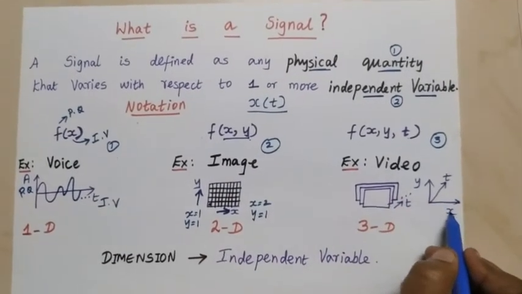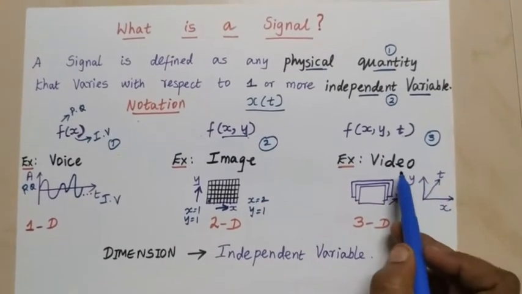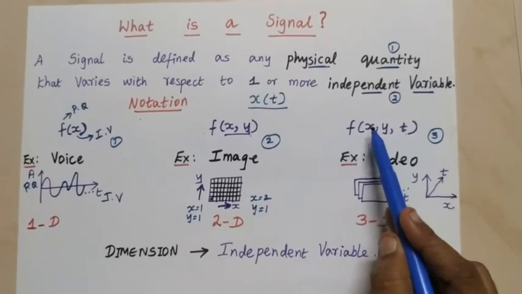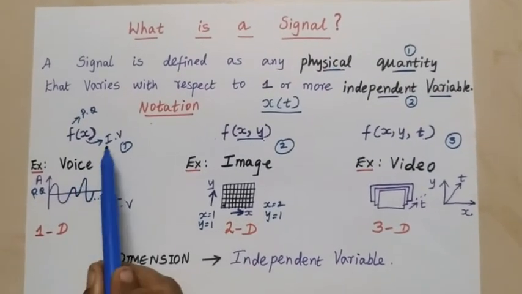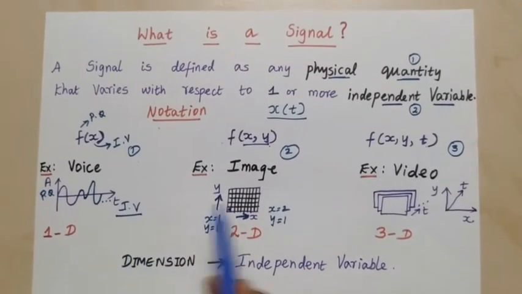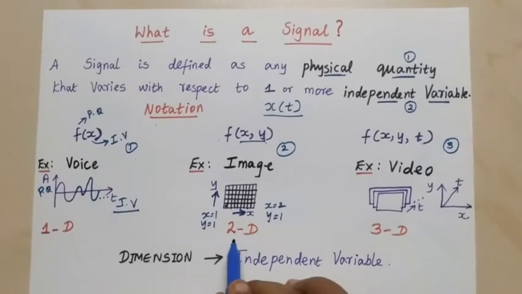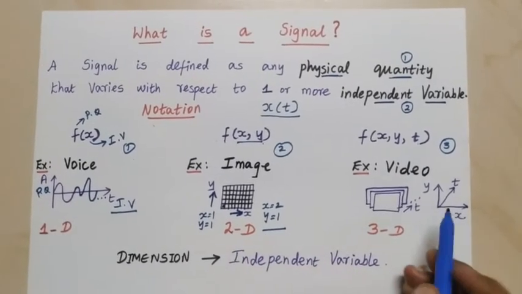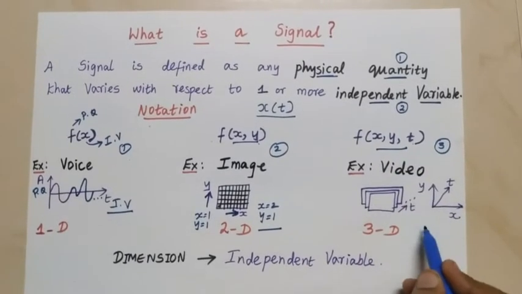So three parameters x, y and t. So video signal comes under f of x, y, t signal. So first, voice is an example for one independent variable. Image is an example for two independent variables. Video is an example for three independent variables.